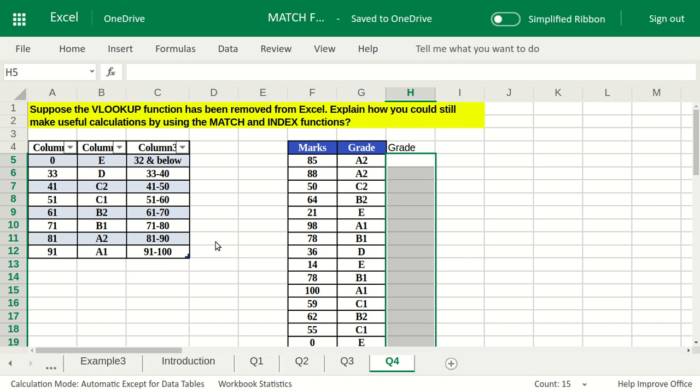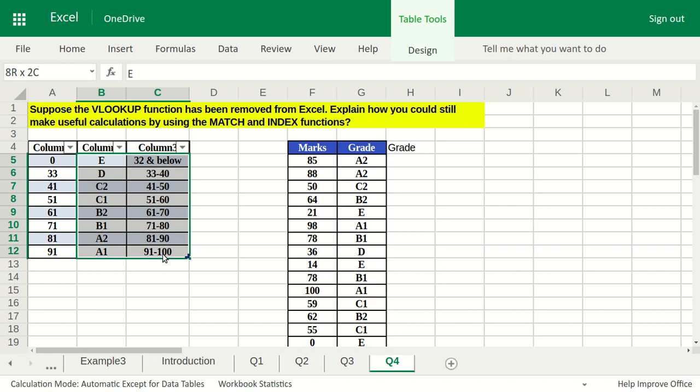So let's just do it. VLOOKUP function does a lot of things. It helps finding things. But MATCH and INDEX can be used together to do the same thing. Let's see how. We did this question in the case of VLOOKUP function, and we saw that if only this is given to us, we can find, for any marks given, what the grade is going to be.